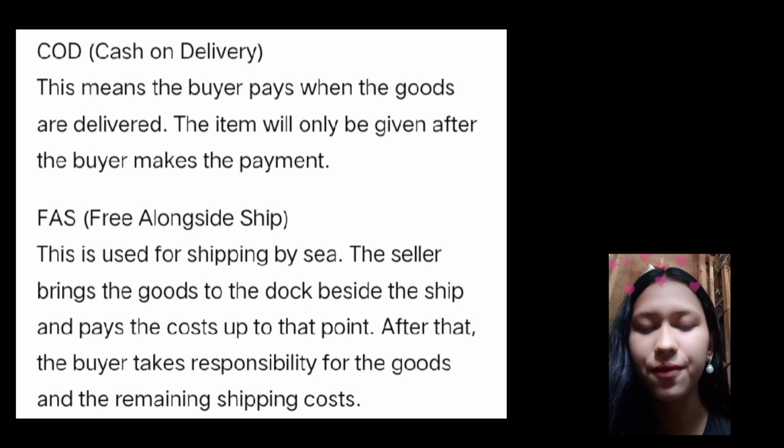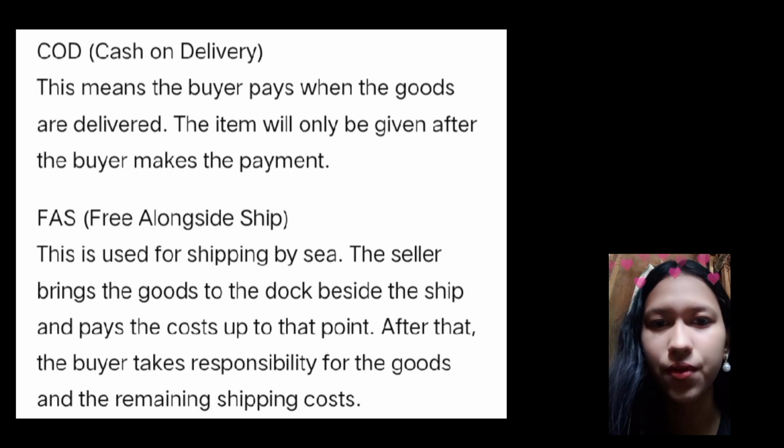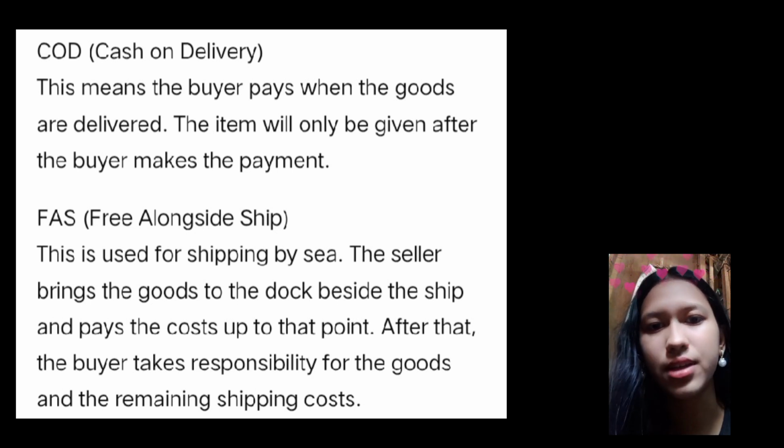And lastly, FAS, or free alongside ship. This is used for shipping by sea. The seller brings the goods to the dock beside the ship and pays the cost up to that point. After that, the buyer takes responsibility for the goods and the remaining shipping cost.